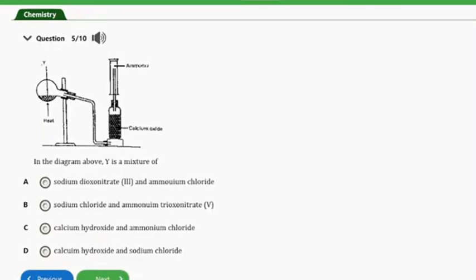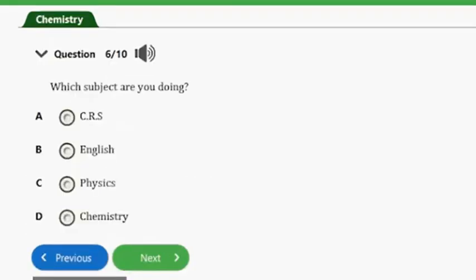Question number 5, it says, right, so here we have a diagram, and the question says in the diagram above, Y is a mixture of A, sodium nitrate and ammonium chloride, B, sodium chloride and ammonium nitrate, C, calcium hydroxide and ammonium chloride, D, calcium hydroxide and sodium chloride. So guys, the answer to this question is option C, and that's calcium hydroxide and ammonium chloride. So let's consider the next question, guys.